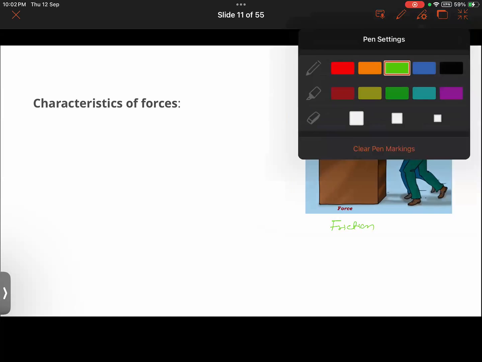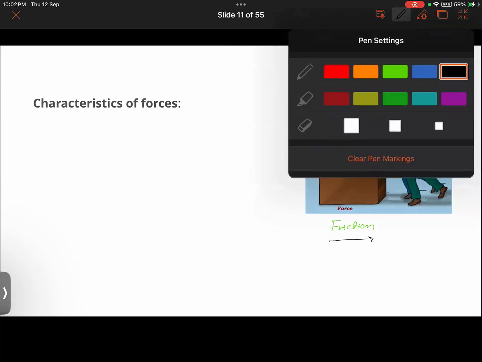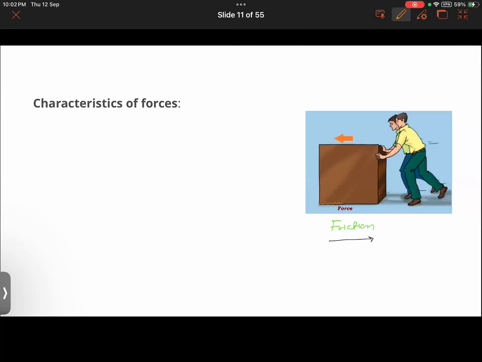The body will also apply a force in the opposite direction, like these two boys are applying force in the left direction, but we know that the surfaces of objects are irregular. Getting it, guys? When two irregular surfaces are placed one over another, they get interlocked and resist the movement. Like I'm trying to push this, but due to the irregularities, it is also applying a force in the other direction. That is called frictional force.